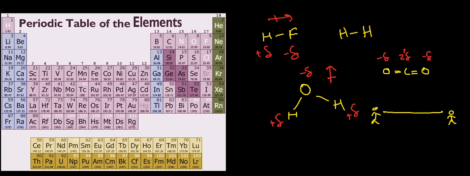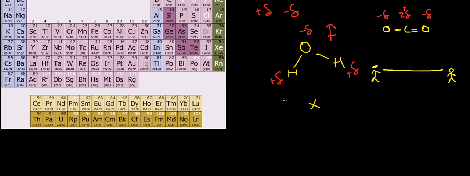If it was something different, say, I'm just putting X here, don't worry about what it is. Let's just suppose X was just neutral. What would be going on here? Well, there would probably be a dipole moment going this way, because chlorine would be pulling the electrons toward it, and it's stronger than hydrogen.